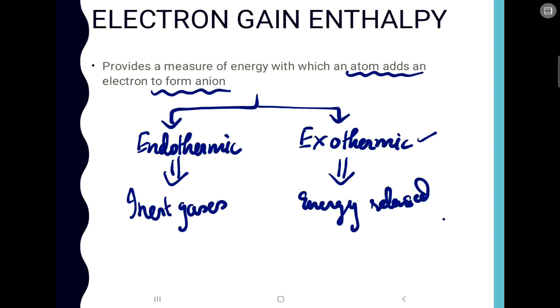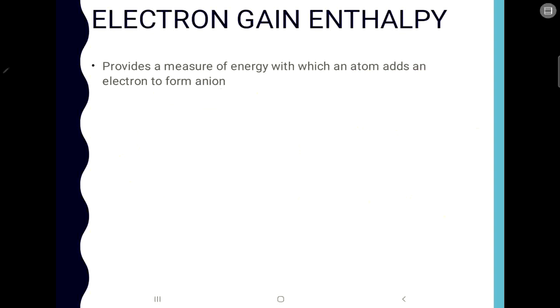That time the electron gain enthalpy is endothermic. So electron gain enthalpy can be endothermic or exothermic. Mostly it is exothermic, but in case of inert gases or these stable gases, it is endothermic, because you have to supply energy to add that electron.